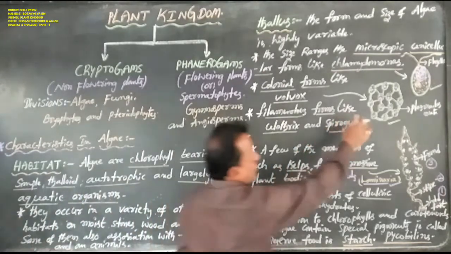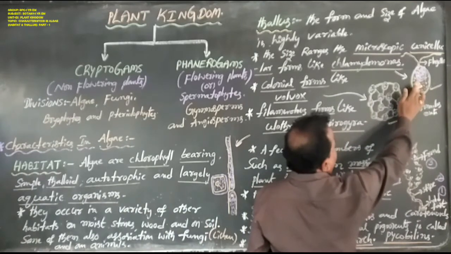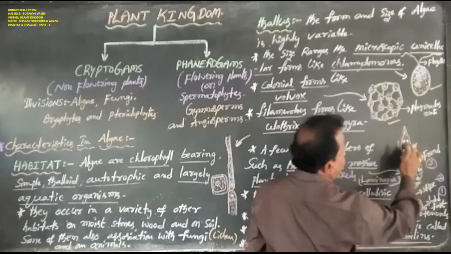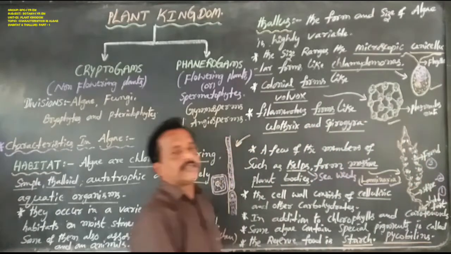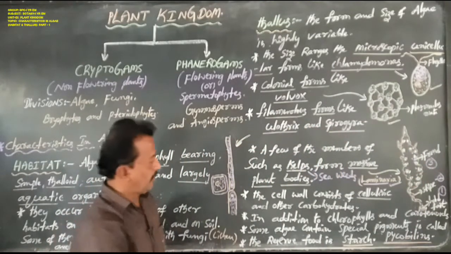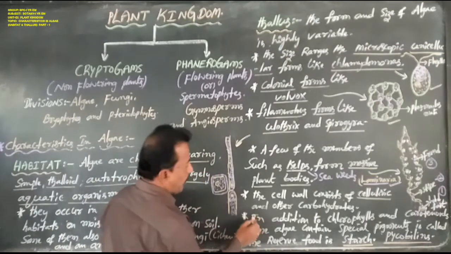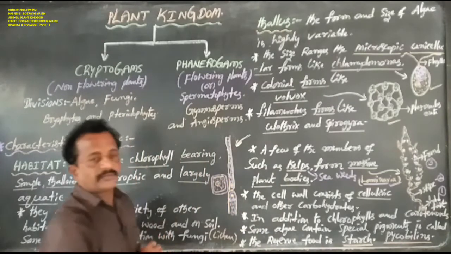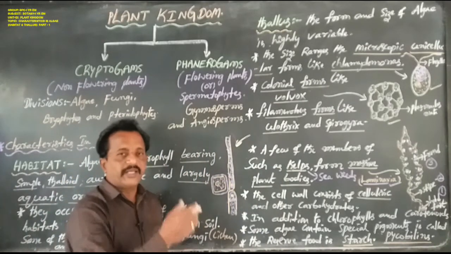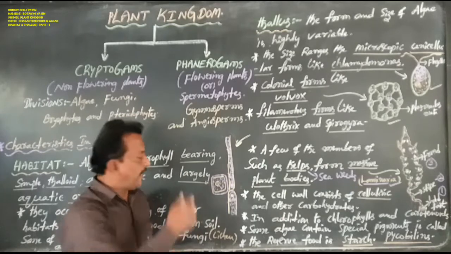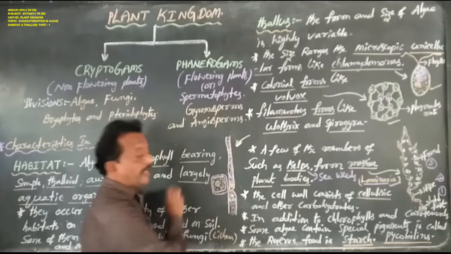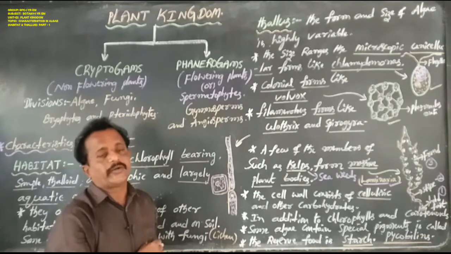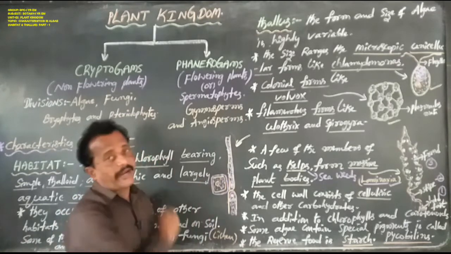Now this is a unicellular organism, this is a colonial or multicellular organism, and this is also a multicellular organism. Next, in addition to chlorophylls and carotenoids, this cell is surrounded by a cell wall, and the cytoplasm of this cell contains some chlorophyll pigments as well as carotenoids.